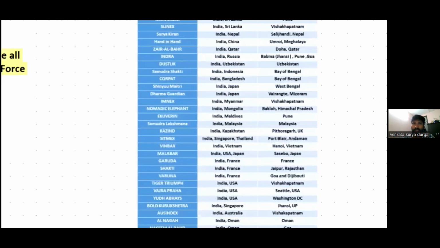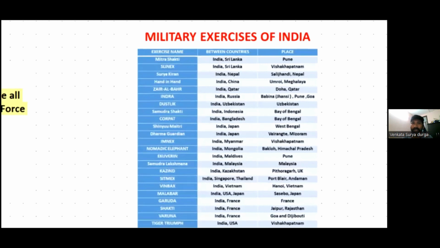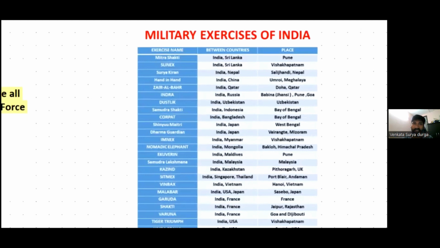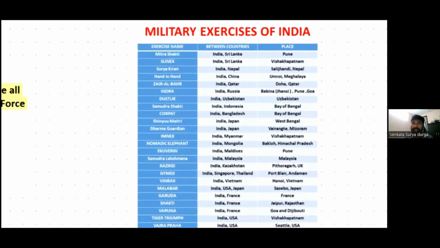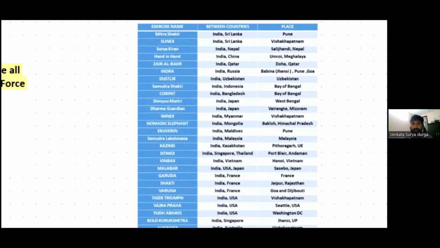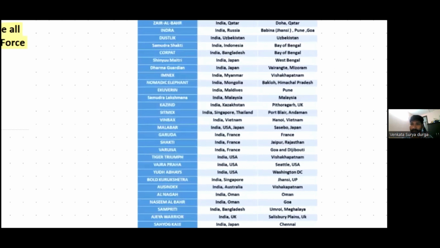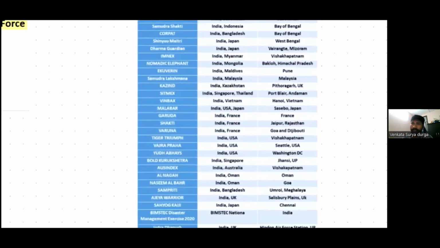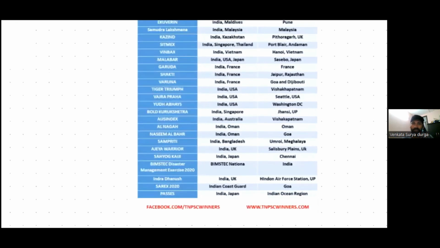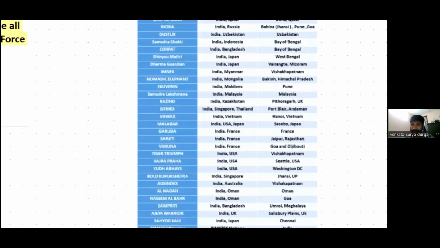So these are all the exercises India conducts with other countries, right from Mitra Shakti with Sri Lanka, Slinex, Surya Kiran with Nepal, Hand in Hand with China, Zair Al Bahr with Qatar. So please go through all these exercises. These exercises are frequently asked in other competitive examinations, not especially in the UPSC examination. So therefore, please go through all these exercises.